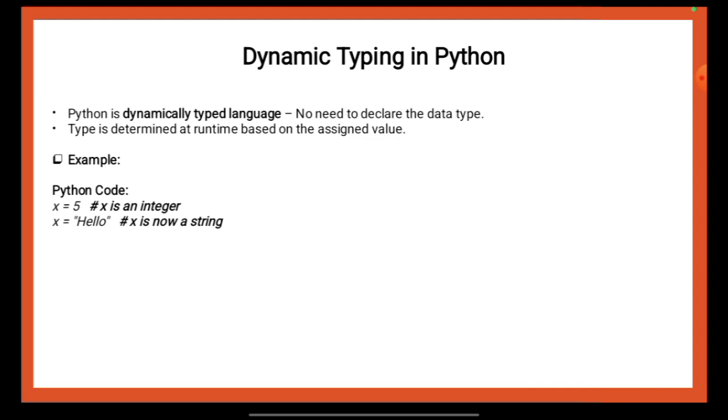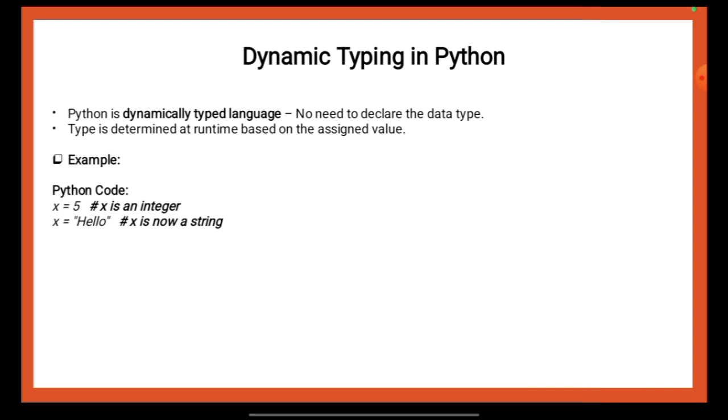This flexibility allows you to write more concise code, but you need to be cautious about unexpected type changes during the execution phase, which could lead to runtime errors. Dynamic typing makes Python more flexible and easy to use, but you'll have to be careful with type consistency when handling complex operations. So that is everything that can be said as per the mentioned details.